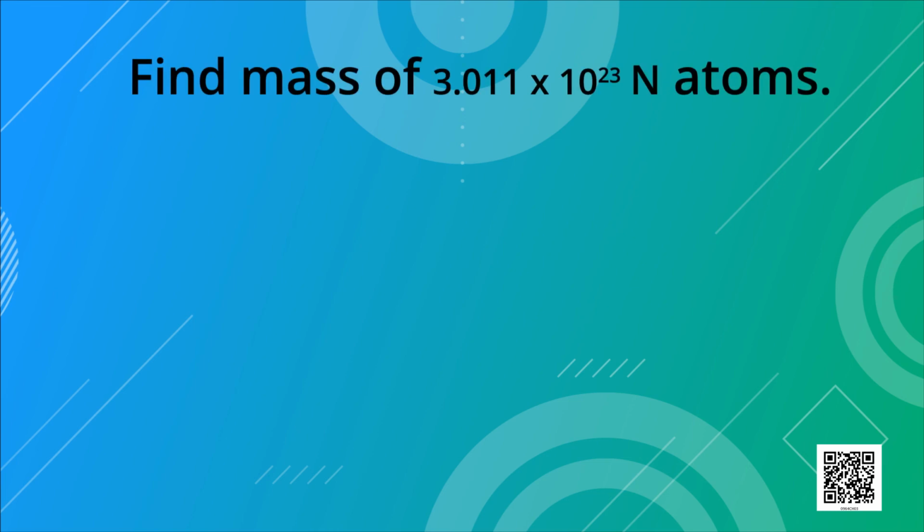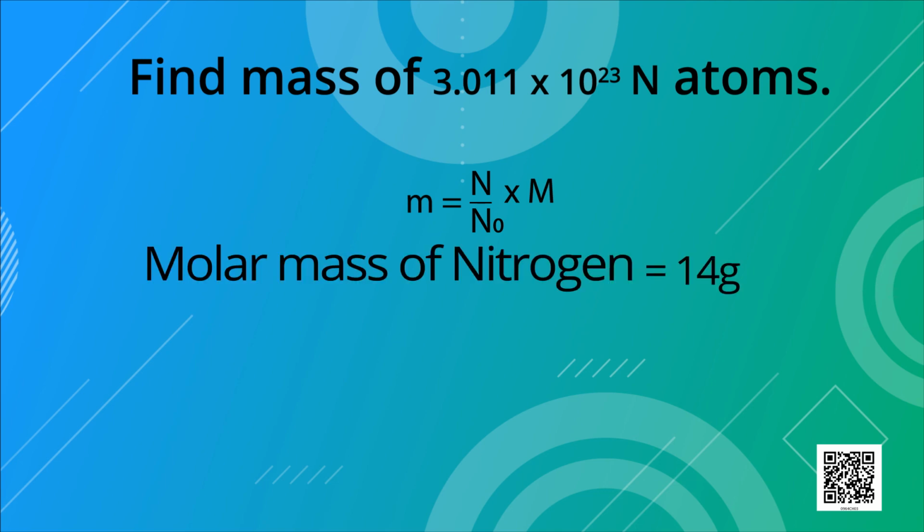The question is, find the mass of 3.011 into 10 to the power 23 N atoms. And we already know the formula, small m is equal to capital N upon N naught into capital M. Capital M is molar mass. For nitrogen it is 14 grams.